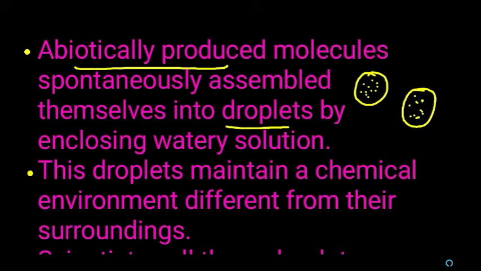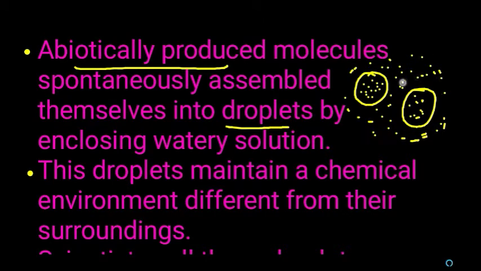This watery solution contains many chemical substances, so the droplet maintains a chemical environment which differs from that of the surrounding environment. We usually learn that life originated in the ocean, so around this droplet there is water only.